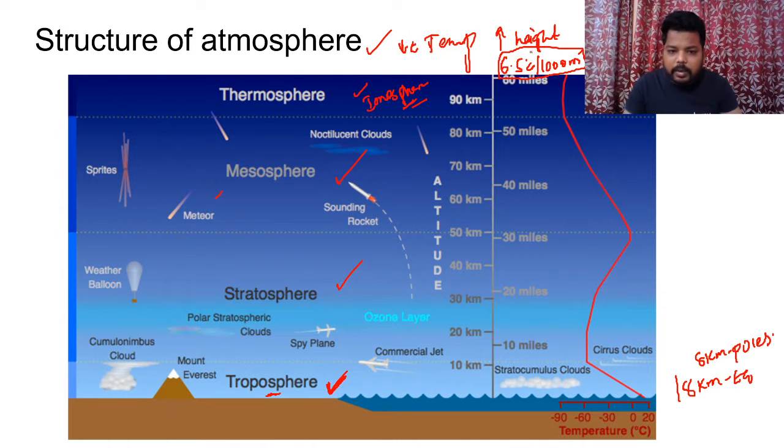Do remember this particular point. And if you see in another regard, this decrease in temperature only happens in the troposphere. While you compare with the rest of the layers, like if you take stratosphere, mesosphere, thermosphere, there is nothing like normal lapse rate. So normal lapse rate is very unique to the troposphere itself. This is the third point which you have to remember.